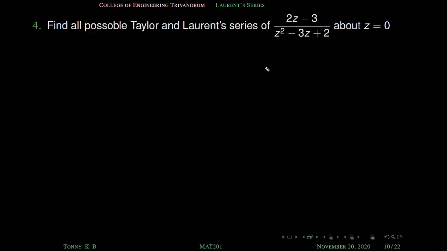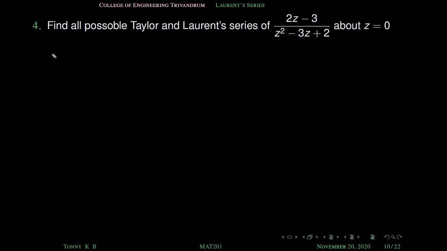Next problem, find all possible Taylor's and Laurent series of 2z minus 3 by z square minus 3z plus 2 about z equal to 0. So what are the singularities of this function? We have to identify that.